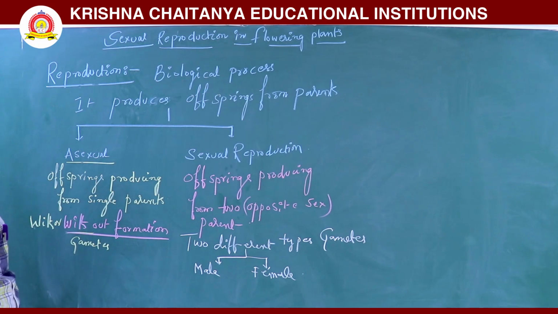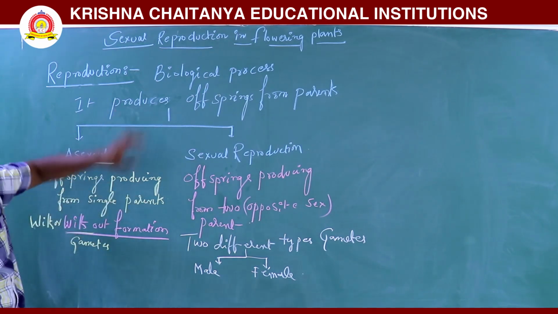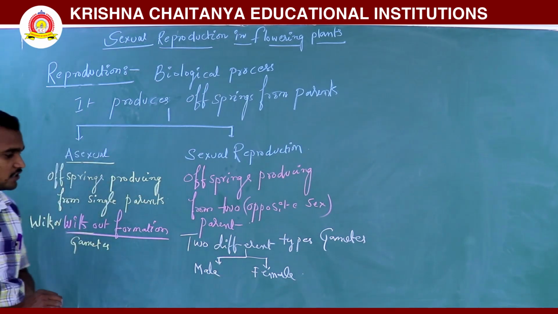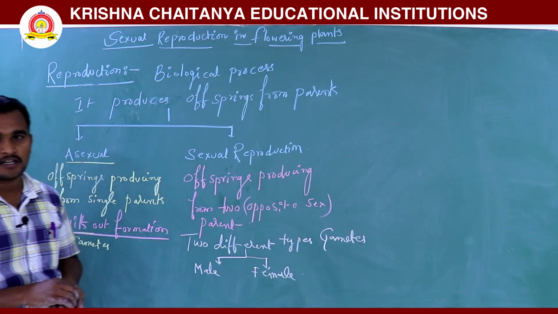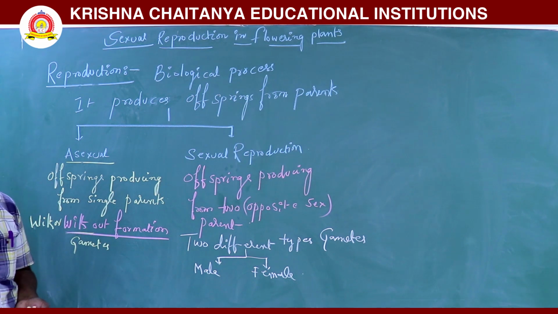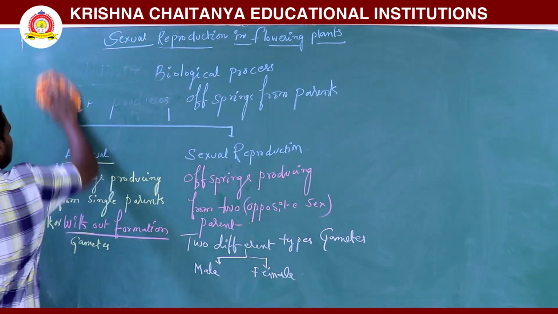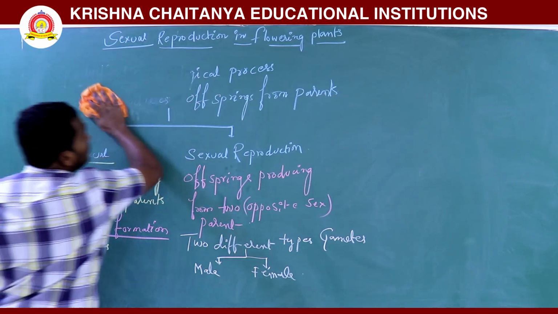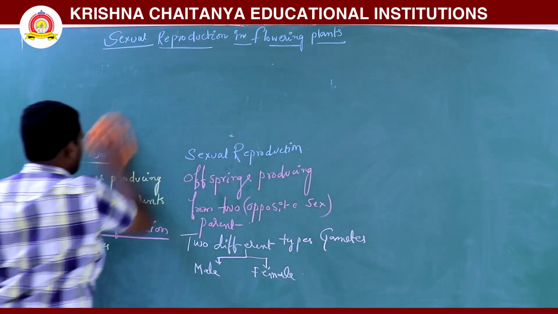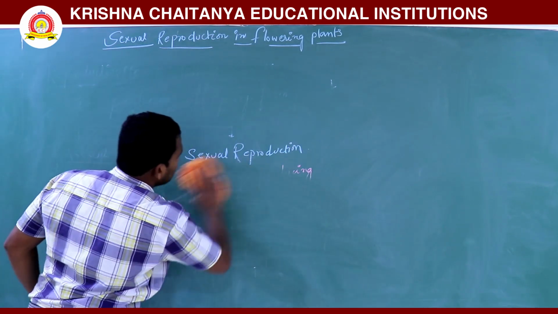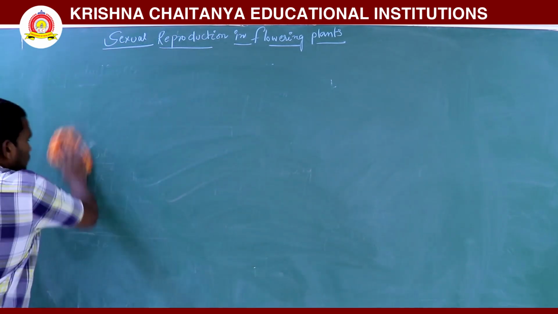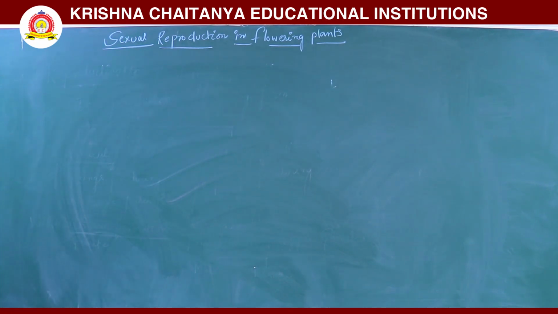In sexual reproduction, what happens? We will discuss it in plants: what type of parts are there in a flower, and so on. Next, in flowering plants, the flower is the reproductive organ.